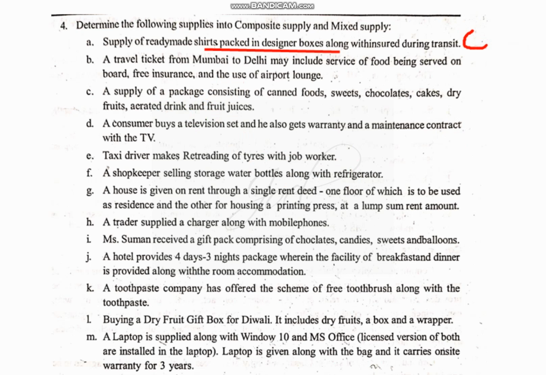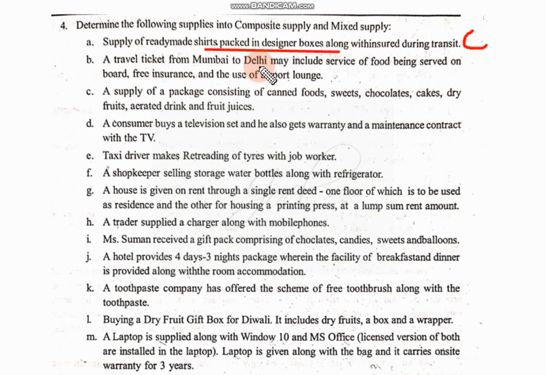Next thing is, a travel ticket from Mumbai to Delhi may include service of food being served on board, free insurance, and the use of air lounge. See here, various facilities are given to you, and all these things are included in the ticket.